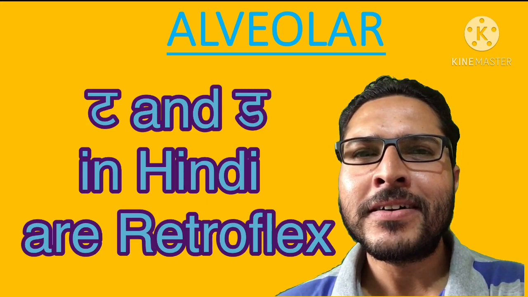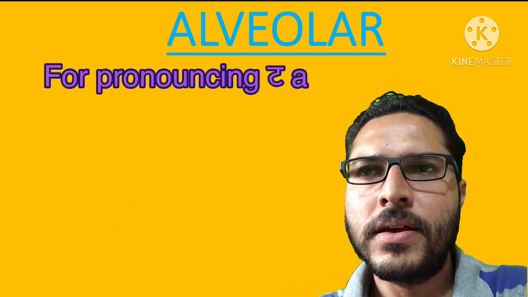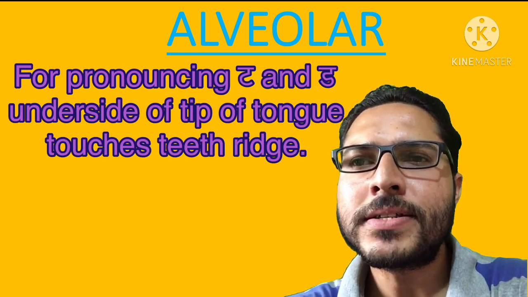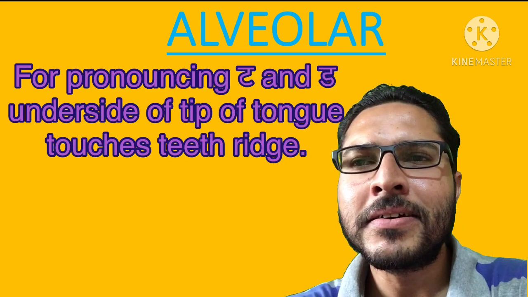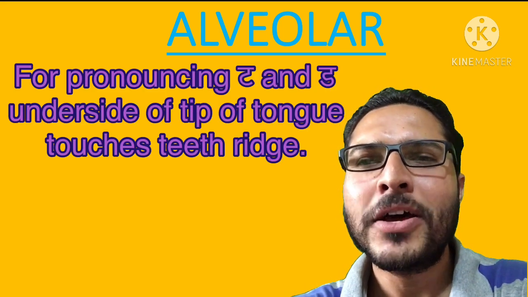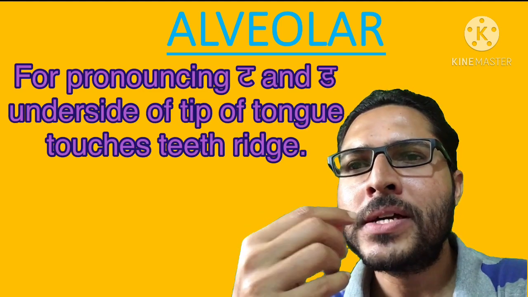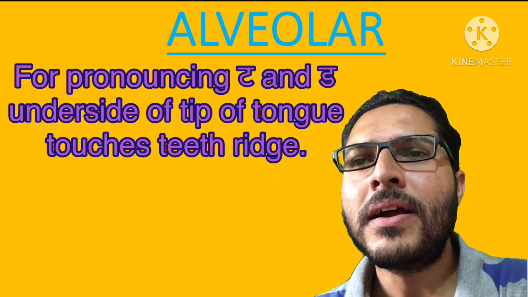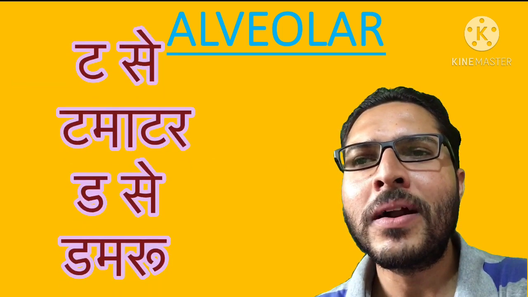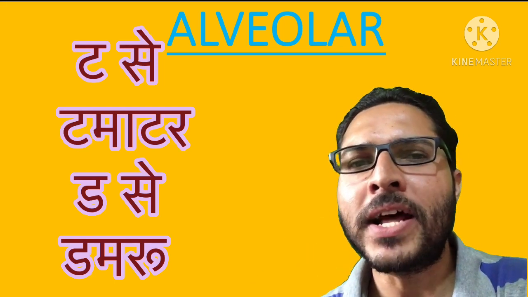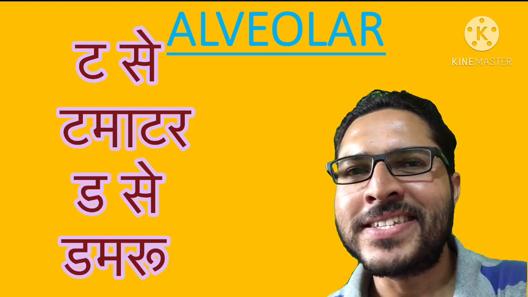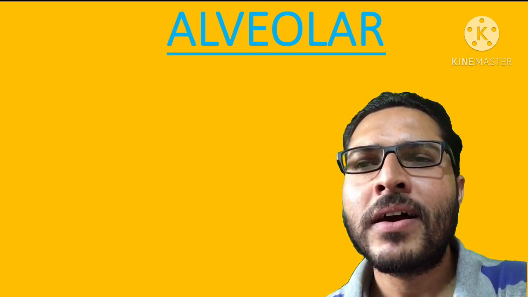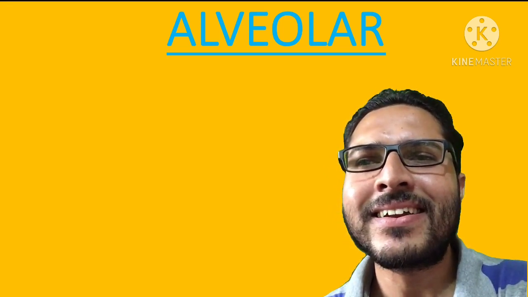Both t and d are retroflex. The underside of the tip of the tongue touches the teeth ridge, t. The tongue turns back a little, flips over, like in tamatar, damru. It curls a little. So this is the difference between the Hindi t, d and the English t and d.